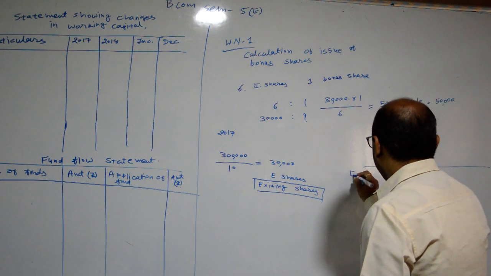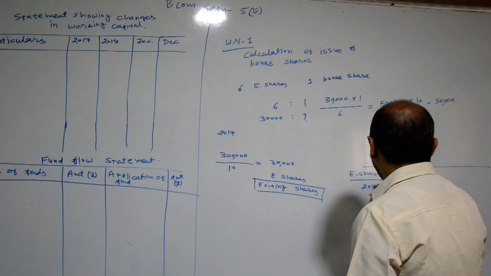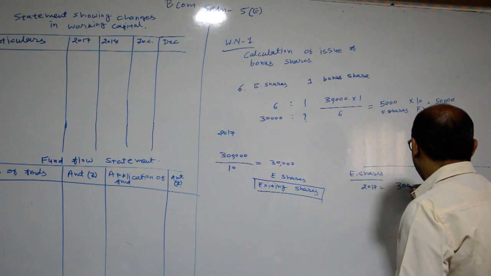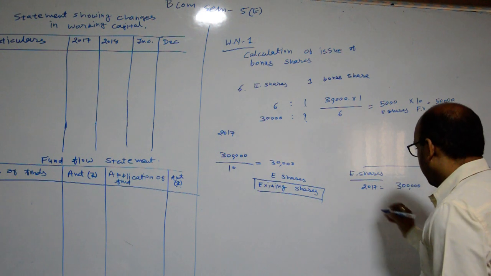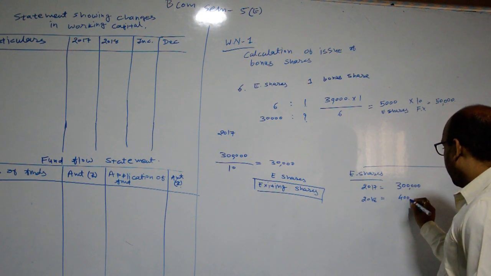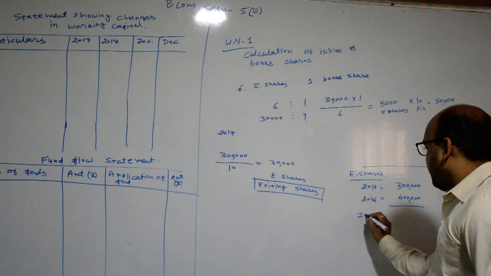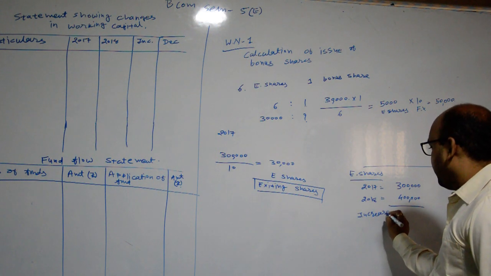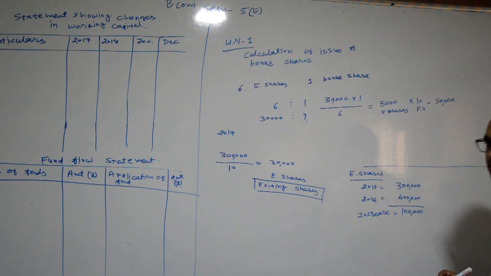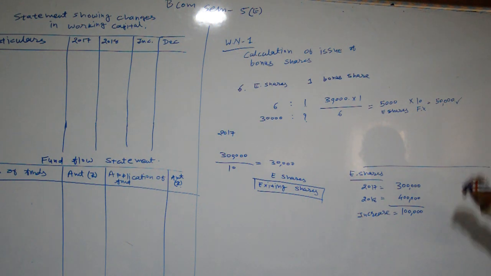Okay, if we check existing equity share capital, then there is an increase of 1 lakh. If we check equity shares in the 2017 column, it is rupees 3 lakh, and in 2018 it is rupees 4 lakh. It means that there is an increase of 1 lakh rupees in equity shares, but bonus shares issued are rupees 50,000.